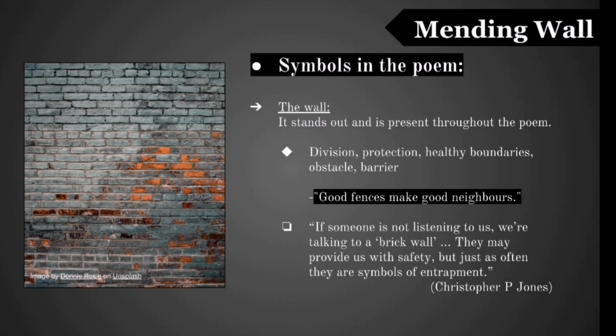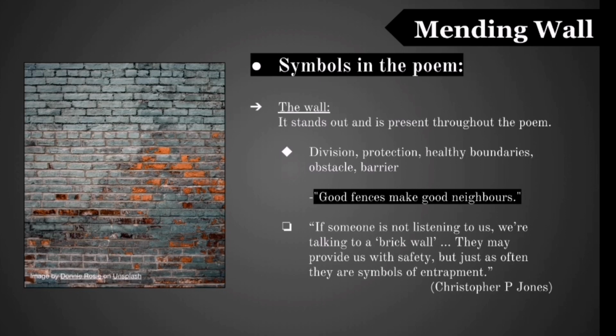The wall is the main symbol of the poem because it stands out and is present throughout the poem. It represents division, protection, healthy boundaries, obstacles, and barriers. The wall separates the speaker of the poem from the neighbor. It protects them from the other invading their privacy. It helps them maintain healthy boundaries. As the neighbor says, good fences make good neighbors. They can have a polite relationship without invading each other's life.